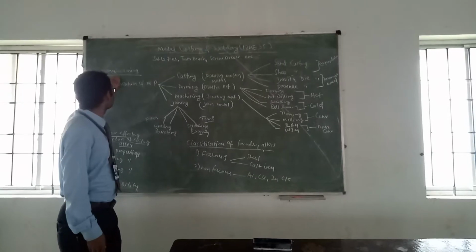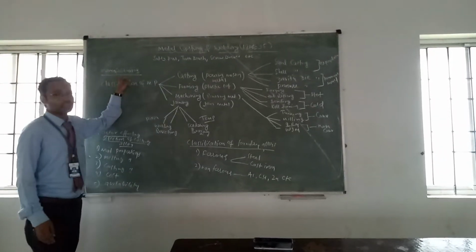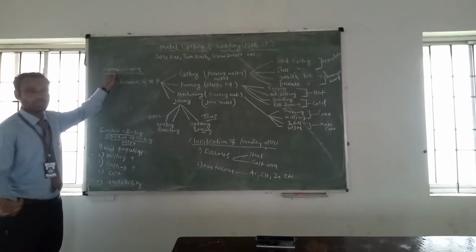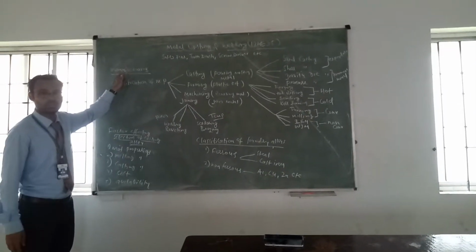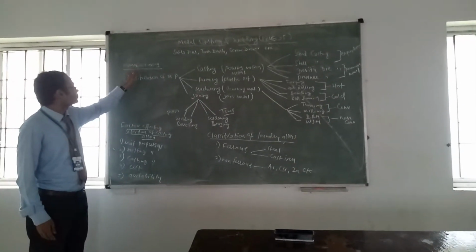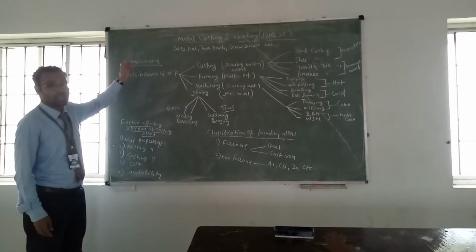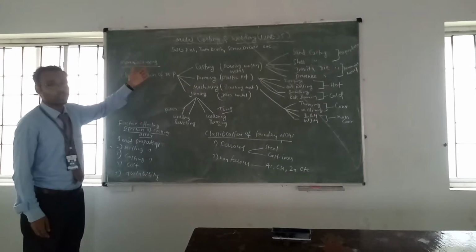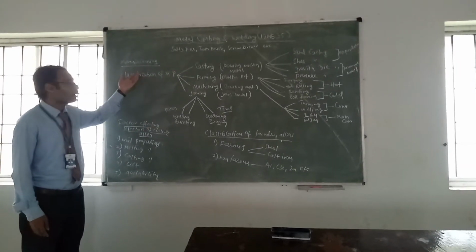First of all, we should know the meaning of manufacturing. Everyone says manufacturing means they will get some product, but how, they don't know. So "manu" means with the help of the hand process we are getting the object. The conversion of raw material into a useful product is called manufacturing.